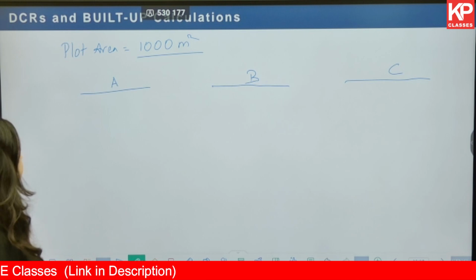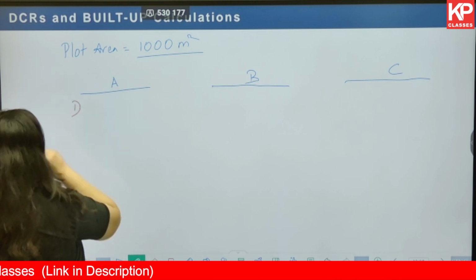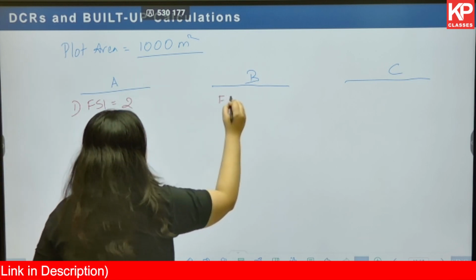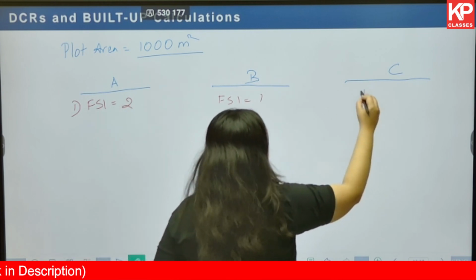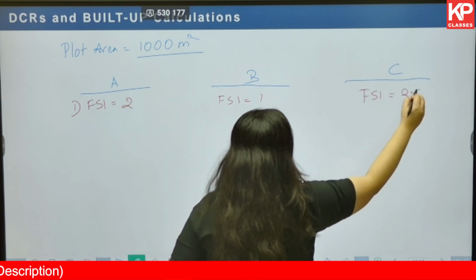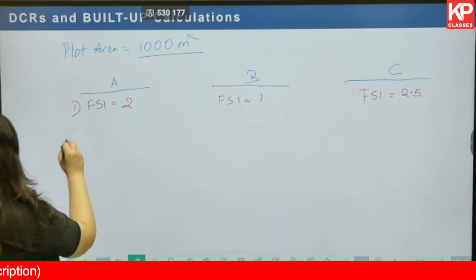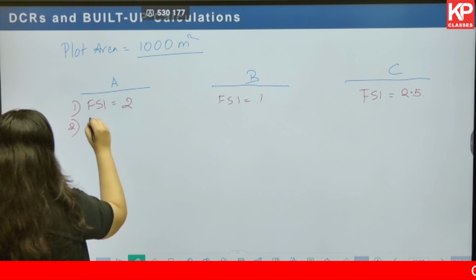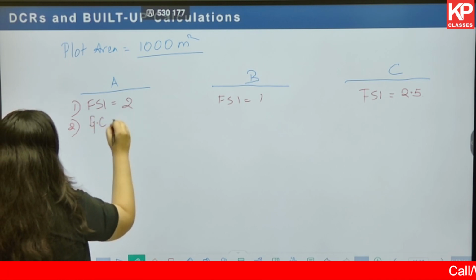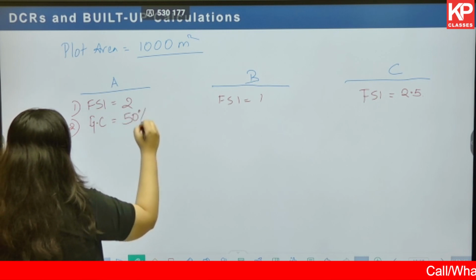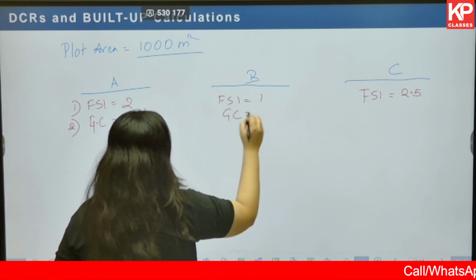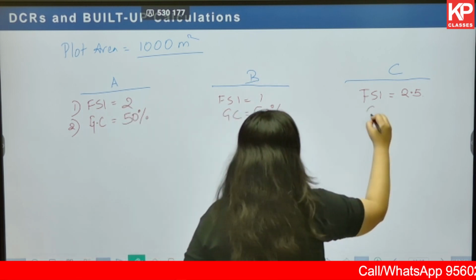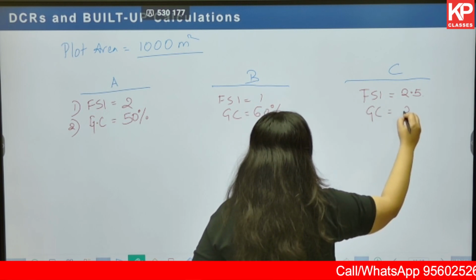Now, in scenario number 1, I give you FSI equal to 2. Here FSI is equal to 1. Here FSI is equal to 2.5. Second, I give you the ground coverage is equal to 50%. Here I give you ground coverage as 60%, and here I give you ground coverage as 30%.